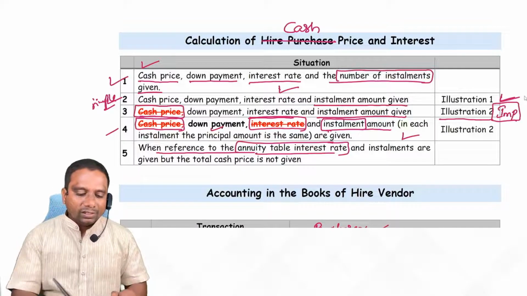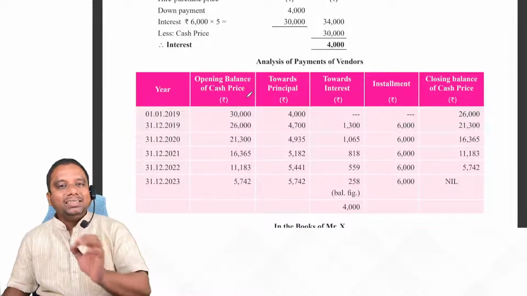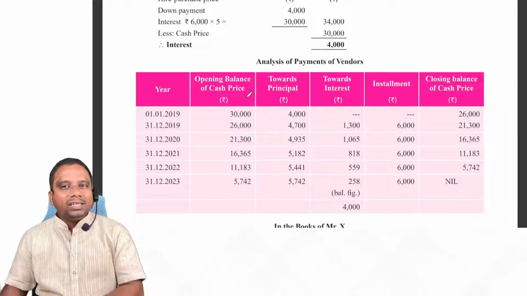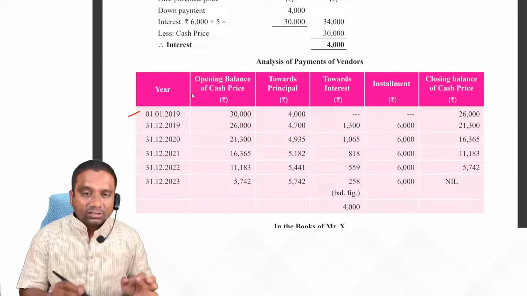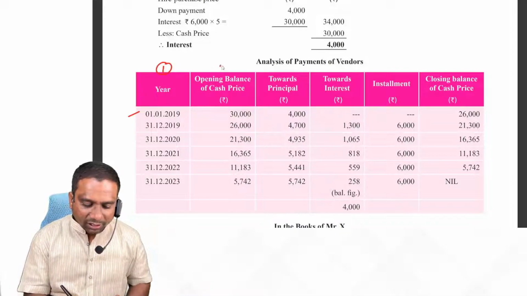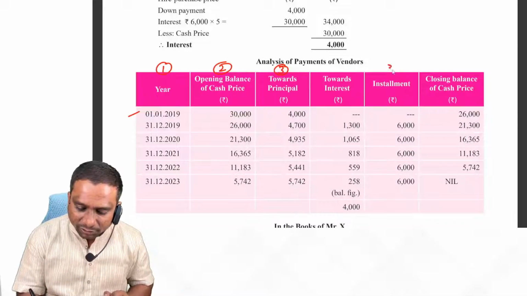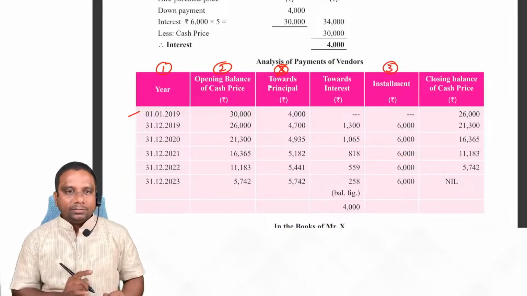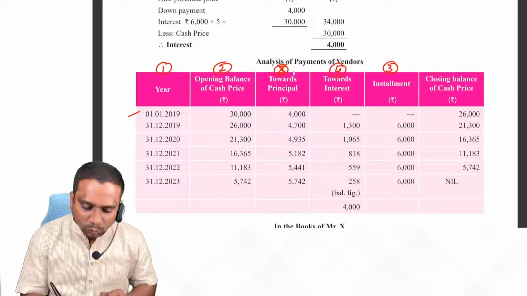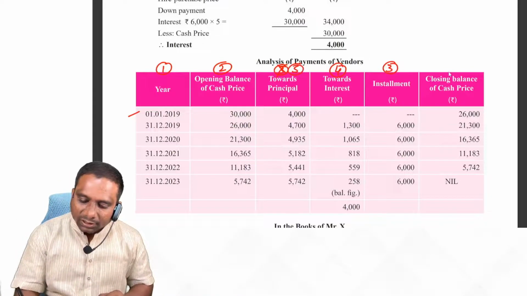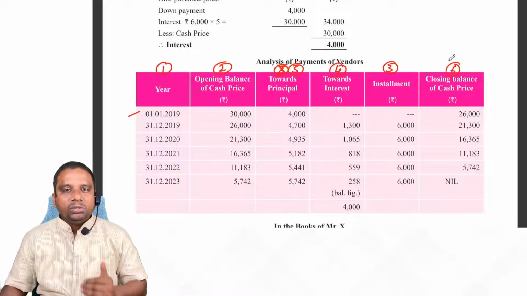So you have to prepare a table showing interest included in each installment. Now first write down the column names, which are very important. How many columns? Year, opening balance. Here you can write installment first. Next you can write interest. Installment minus interest, you get principal amount. Next closing balance. So like that you simply calculate.